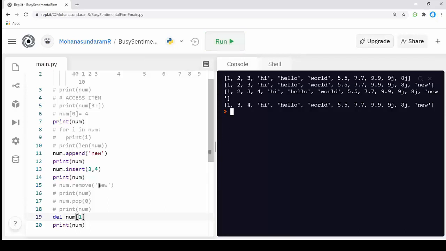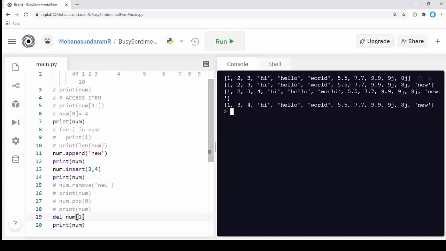The first one is remove, which takes the value as input. Next is pop. Pop will pop the last value of a list if we don't specify a value. If I specify the index value, it removes the value at that index. Del is similar to pop, but we should specify the index value. It will remove the value corresponding to the index. This is the difference between remove, pop, and del. These are the inbuilt functions used to perform some operations on a list.